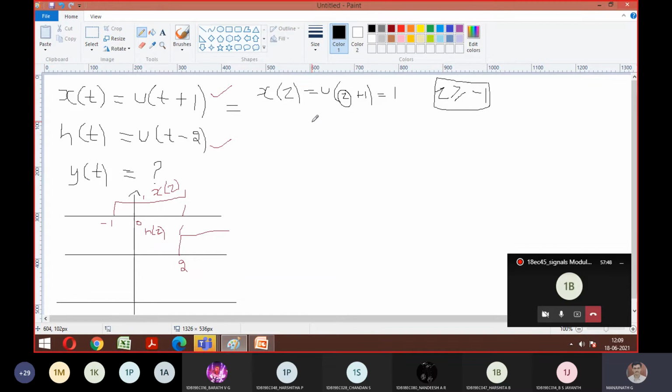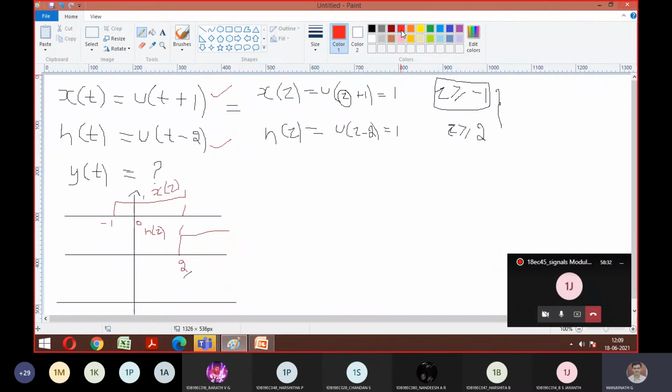So I need to check what is the maximum. The amplitude is 1 only, because both are unit step functions. Similarly, can you tell me the same way for h of tau also? h of tau is equal to u of tau minus 2. It is equal to 1 for what values of tau, guys? Tau greater than or equal to 2, sir. Very good. So you have understood till here? Is that okay? So that is what I told. The range is minimum -1 and ending at 2. This is what I have written here. That's all, nothing new. What I told earlier, the same thing has been written here.